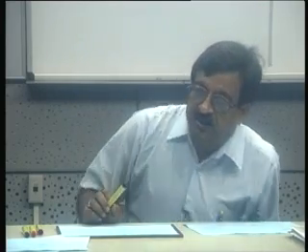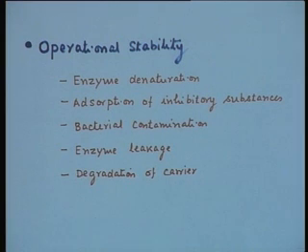Now finally, the most important parameter we are concerned with in the case of immobilized enzyme is their use in continuous reactors or long term reactions, whether we can use them in a stirred vessel or in a packed bed or in a fluidized bed reactor, or a variety of reactor configurations that are known to us from chemical reaction engineering. The most important property to look at in the immobilized enzyme preparation is the operational stability: over a period of time when we use it, it should remain stable.